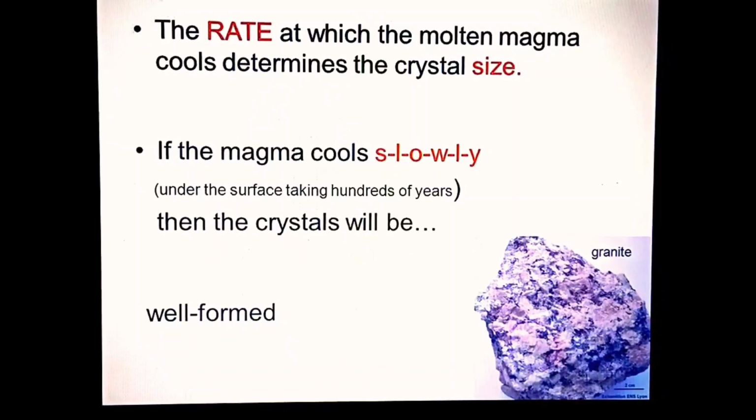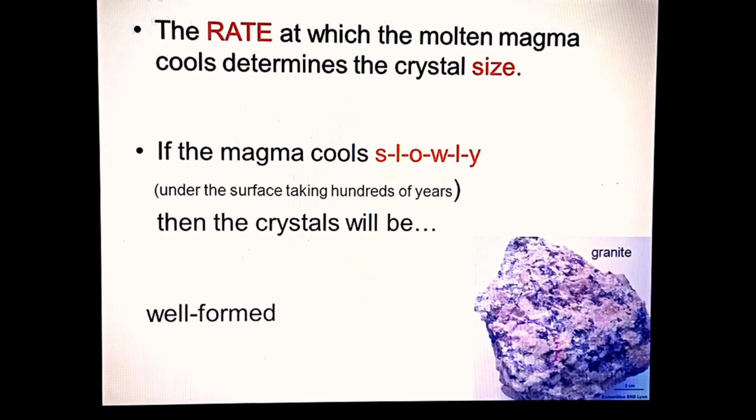Let's proceed. Now children, the rate at which molten magma cools determines the crystal size. So let's understand it in a better way. When the magma comes out on the surface, outside, as we know, inside the earth is hotter. The temperature is more than what is outside on the crust. So when the magma comes out on the surface, the temperature is much lower, so it cools down very quickly.